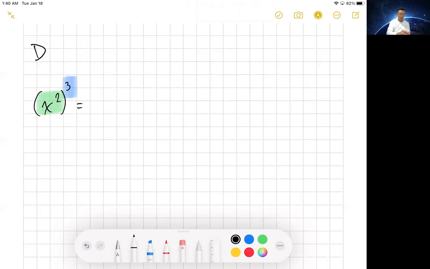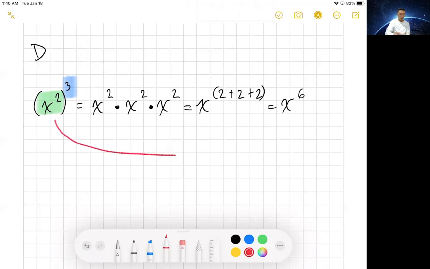And it's telling me to repeat the base 3 times. Which means this is 2 plus 2 plus 2, which is really x to the 6th. Well, was there a shortcut that I could have taken? Hopefully, yeah, Mr. C, you could have, right? Multiply these two, and what do we call that? We call that distribution.